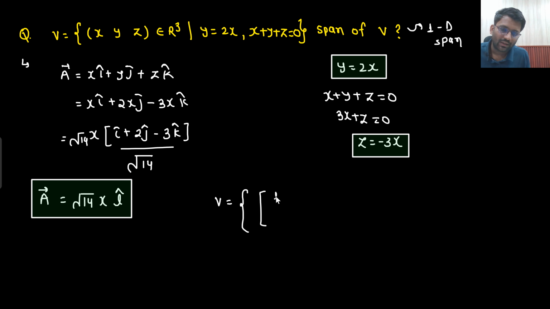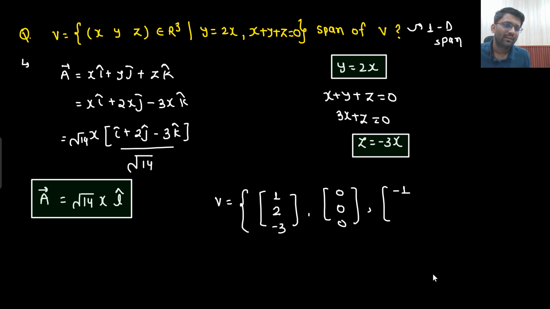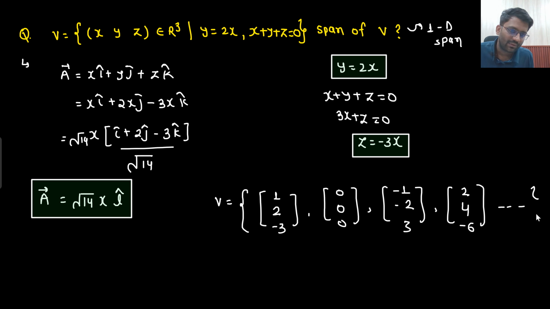If you take x equals to 1, are you free with y? No, y has to be 2. Are you free with z? No, z has to be minus 3. If you take x equals to 0, are you free with y? No. Are you free with z? No. If I take x equals to minus 1, are you free with y? No. Are you free with z? No. If I take x equals to 2, are you free with y? No. Are you free with z? No. And so on.